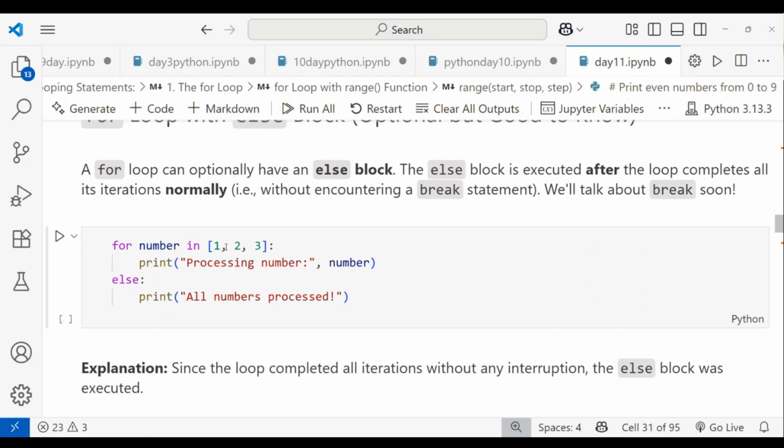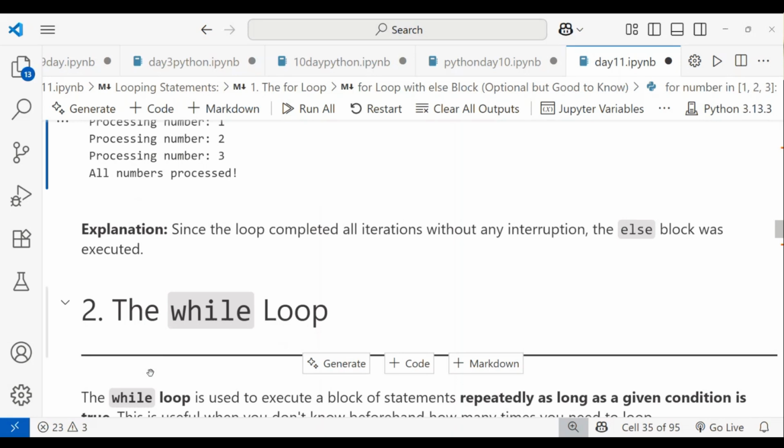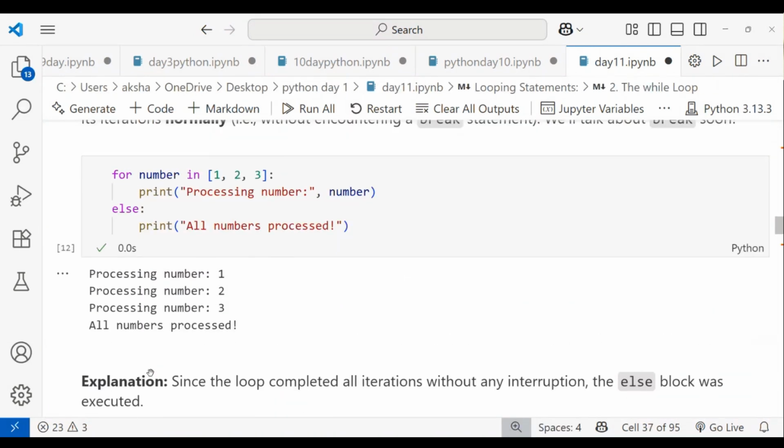Okay, in I'm taking one list. I'm printing 'processing number', comma, number. When I print only the number, it will print 1, 2, 3, all of them. And in else, I print 'all number is processed'. Let me print this. What is it printing right now? Processing number 1, processing number 2, processing number 3, and all number is processed. Since this loop was completed for all iterations without any interruption, the else block was executed. Otherwise, it will not be executed.